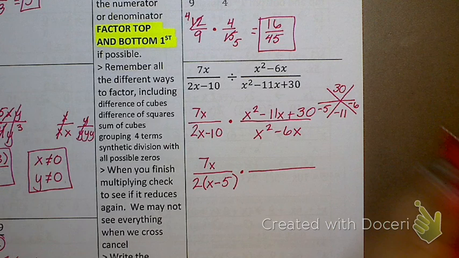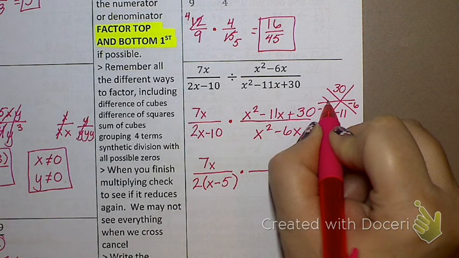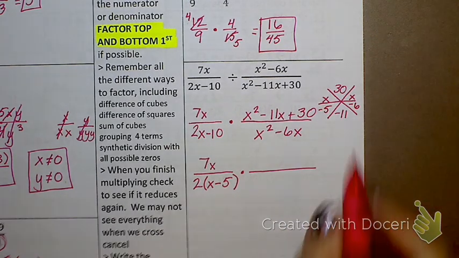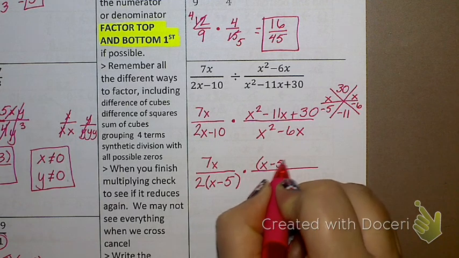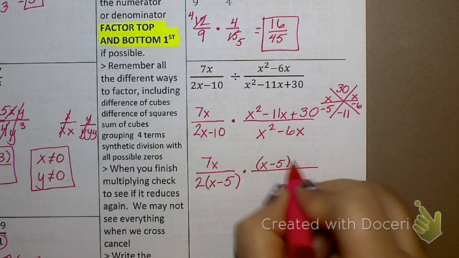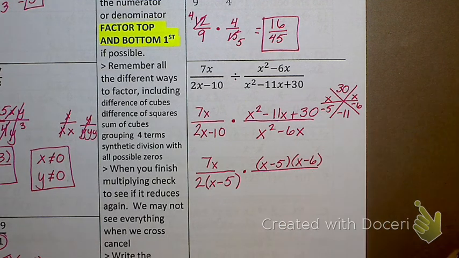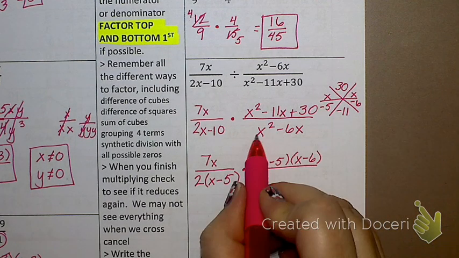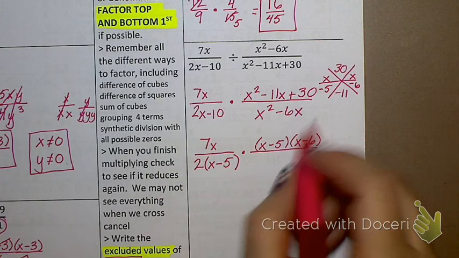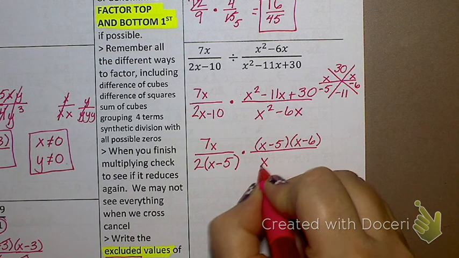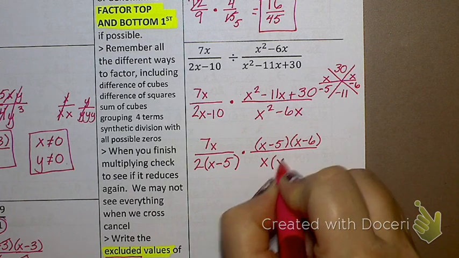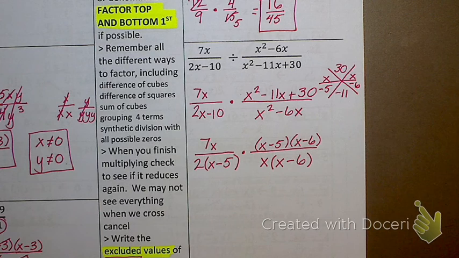And then what goes up here? A is just 1. All right, so I have x minus 5 and x minus 6. And then can x squared minus 6x factor? Yes, I take out x, and I'm left with x minus 6. So far, so good?